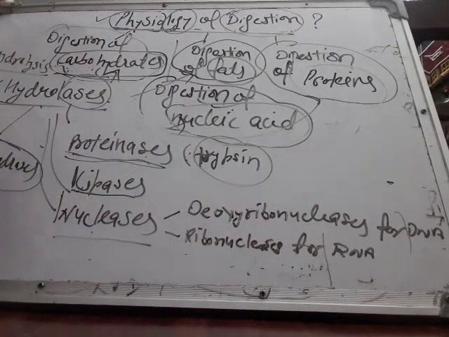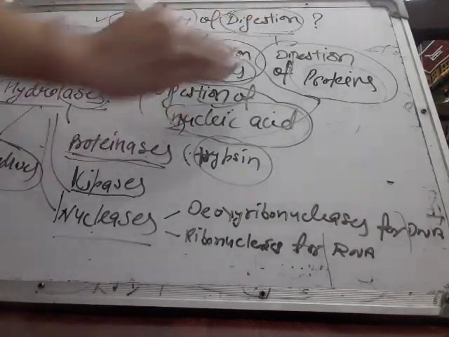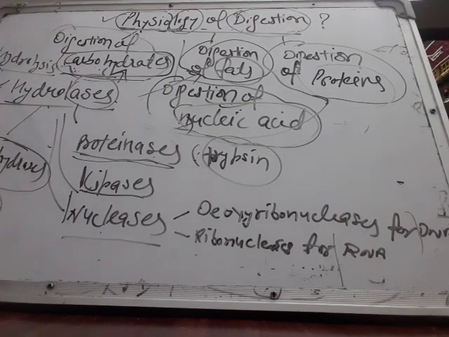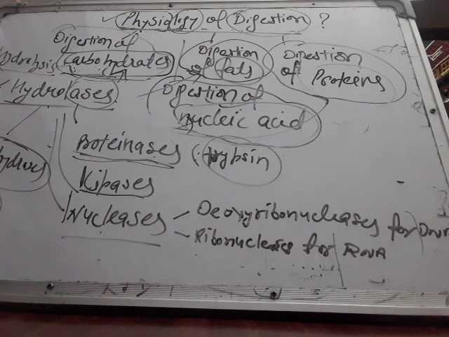So we have to study now physiology of digestion, meaning digestion of all these nutrients separately, individually, along with their various enzymes. So let us study first the digestion of carbohydrates.